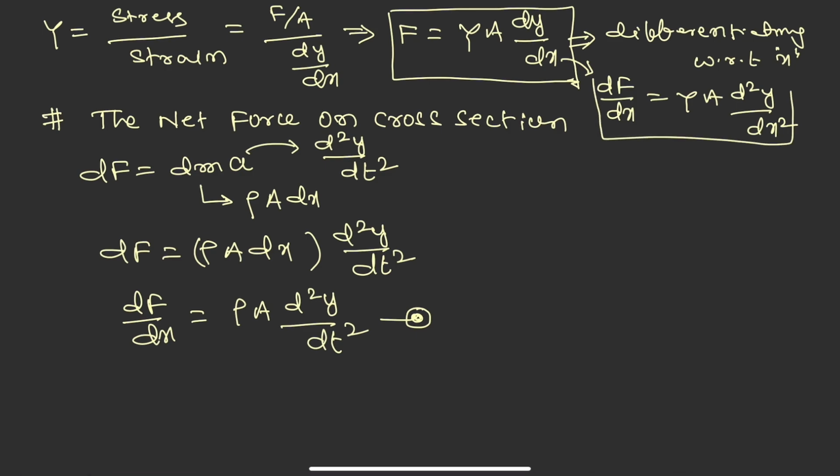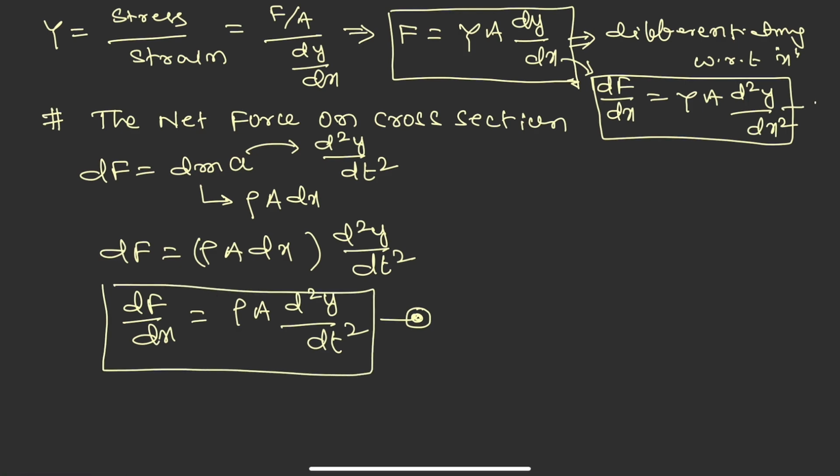This is another equation. Let me call the earlier one equation 1 and this one equation 2.